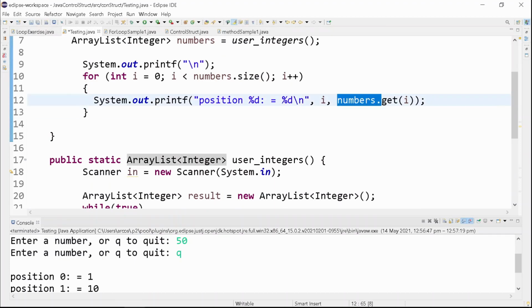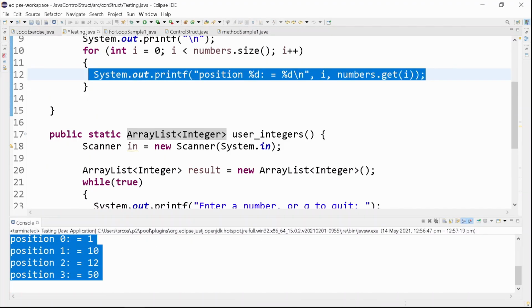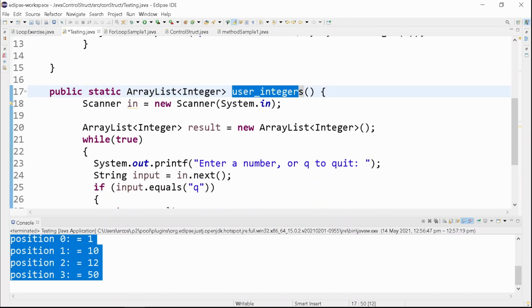This is the numbers.get(i). The output of this line of code is this part of the program. So as you can see, position %d, that's the 0, equals %d again, which is the first value. The i here is the i, and the one here is numbers.get(i). Our method usesIntegers processes the asking of the values.